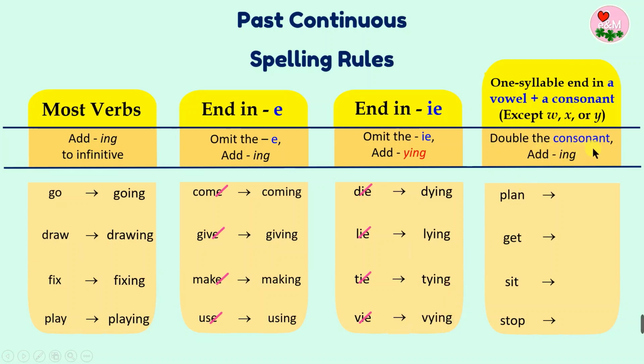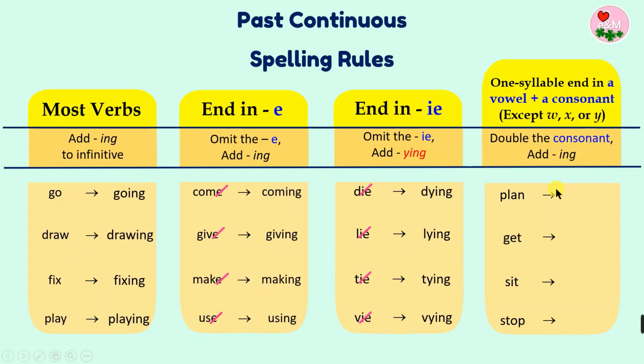We also need to pay attention to verbs that have one syllable and end in a consonant, except W, X, or Y, preceded by a vowel. A vowel is A, E, I, O, or U, and a consonant is every other letter. We have to double the last letter, the final consonant, and then add ing.